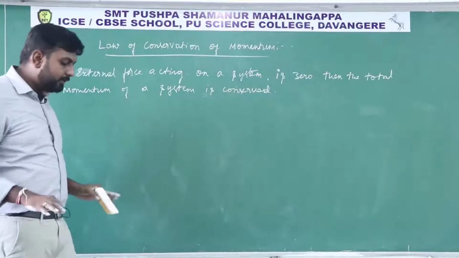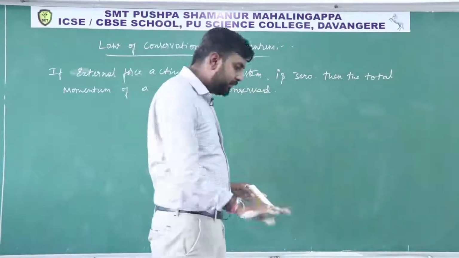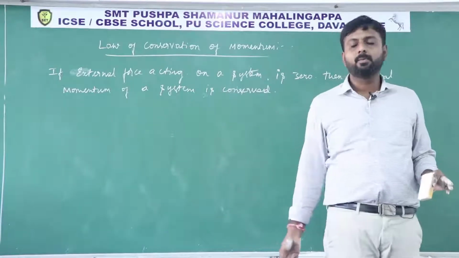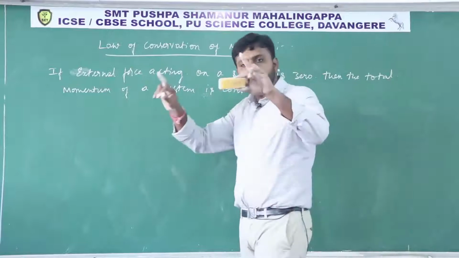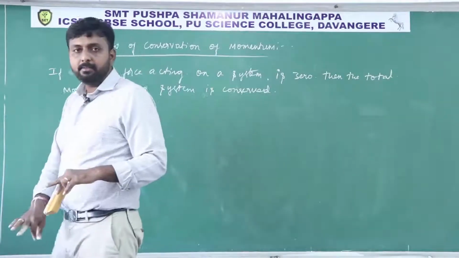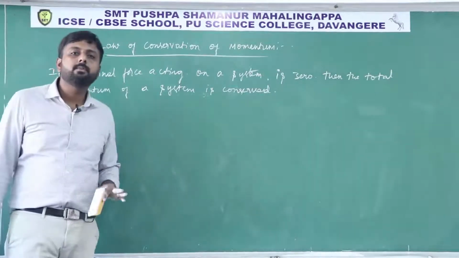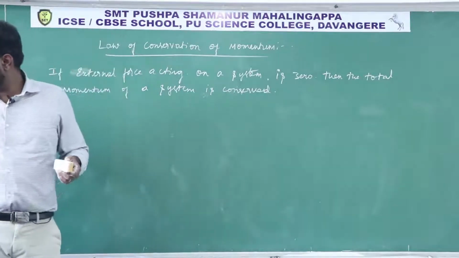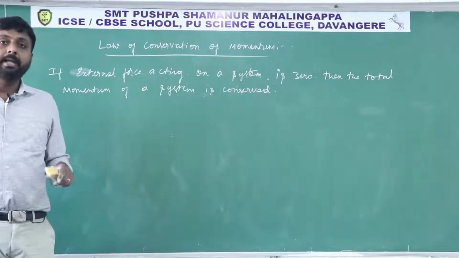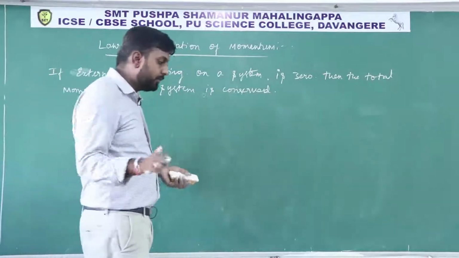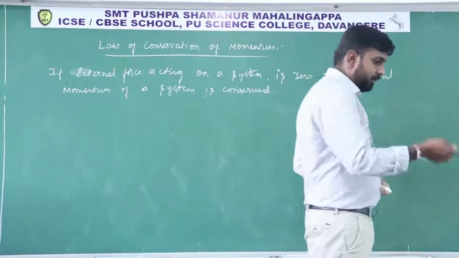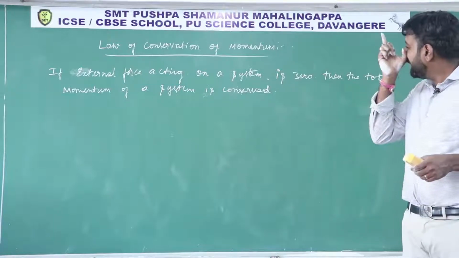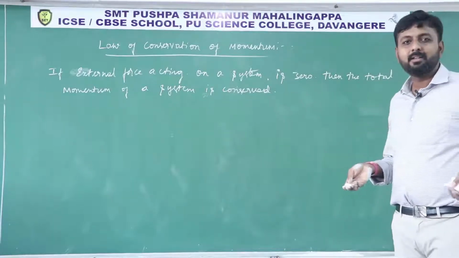So in that system, if the net external force on a system is zero, then what happens? The total momentum of a system remains constant, or the total momentum of the system remains the same. Also remember, the internal forces do not affect the total momentum of a system. So what are these external force and internal force?